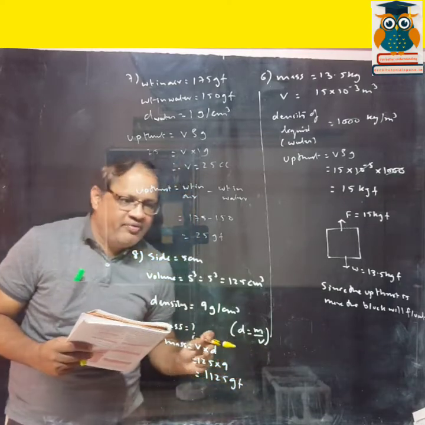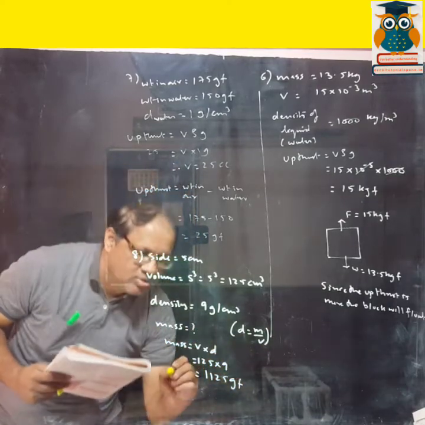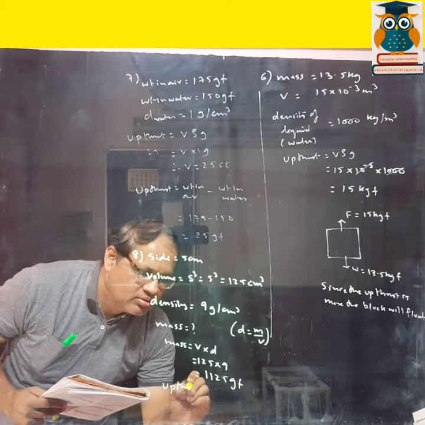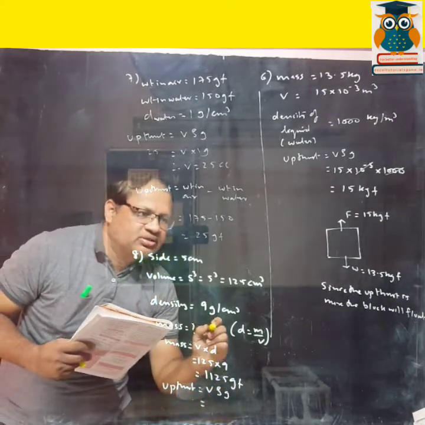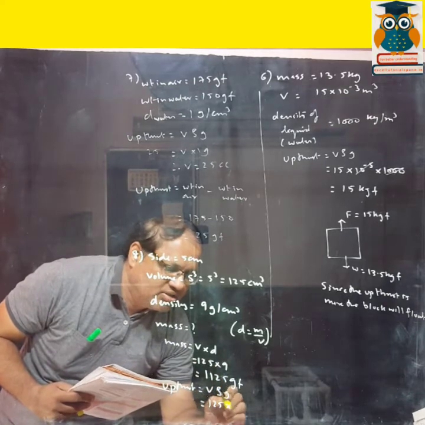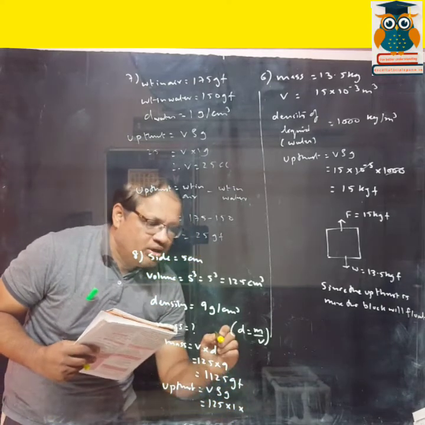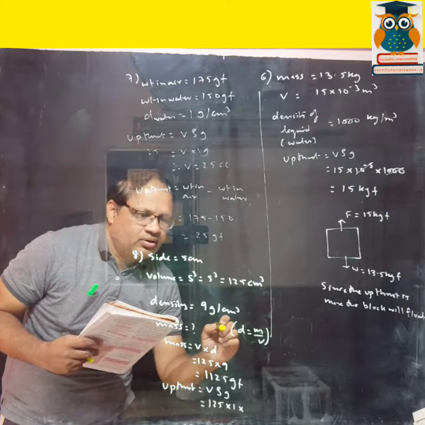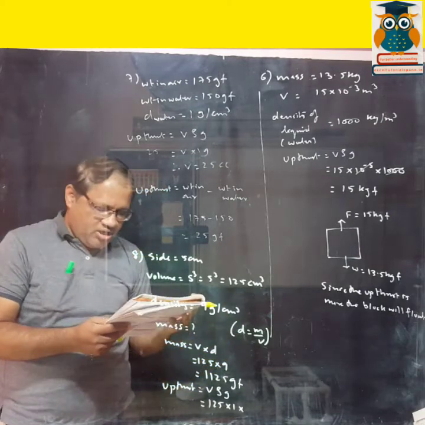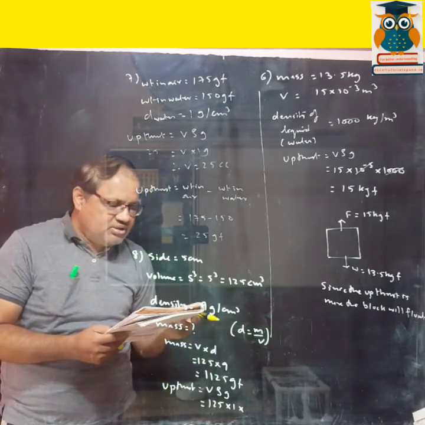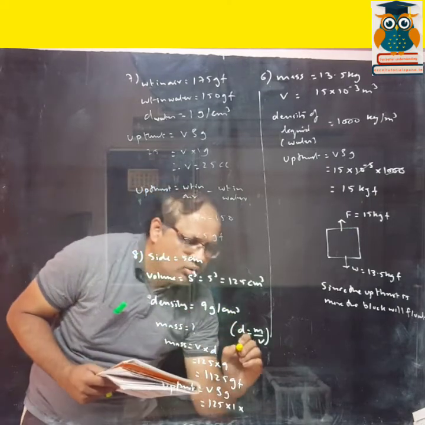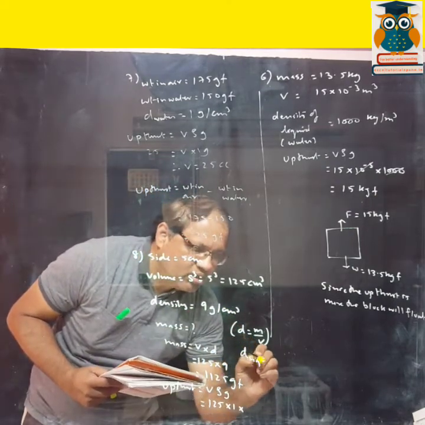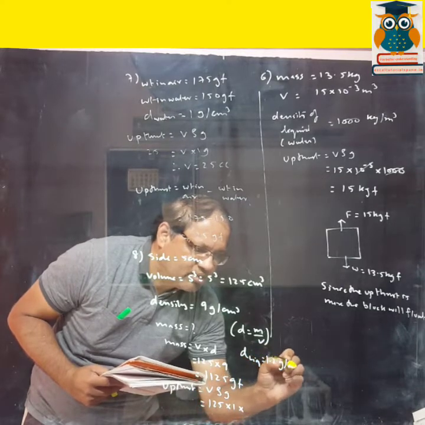Now after that you can find out the upthrust. So upthrust is equal to V rho G. Volume of the solid is 125, density is 1, and in the 8th sum, the density they have given of that liquid, it's not water, 1.2. So density of liquid is 1.2 gram per centimeter cube.